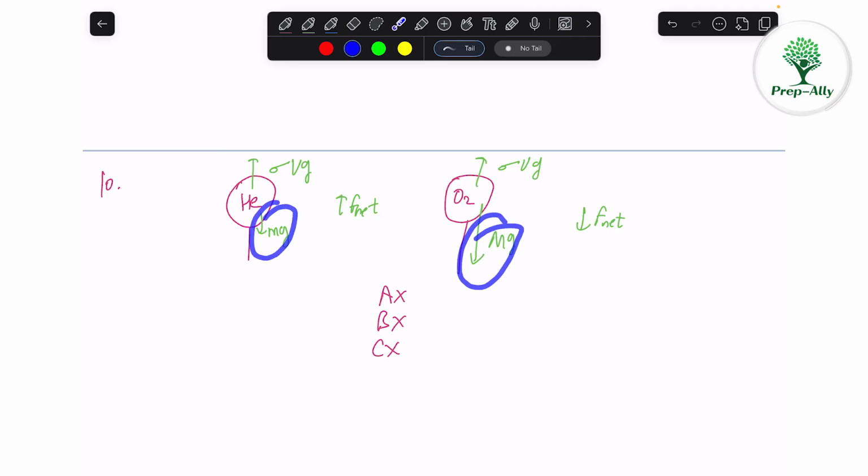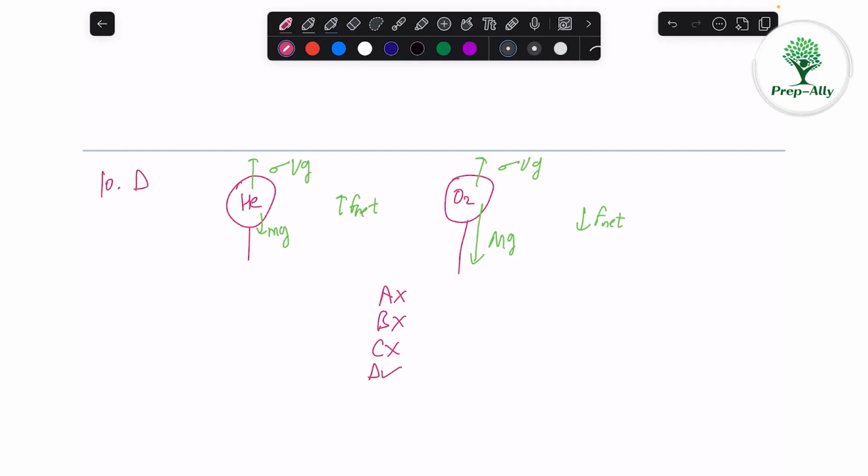The gravity force on this helium is lesser. So D is the correct reason. So option number D is correct for this question.